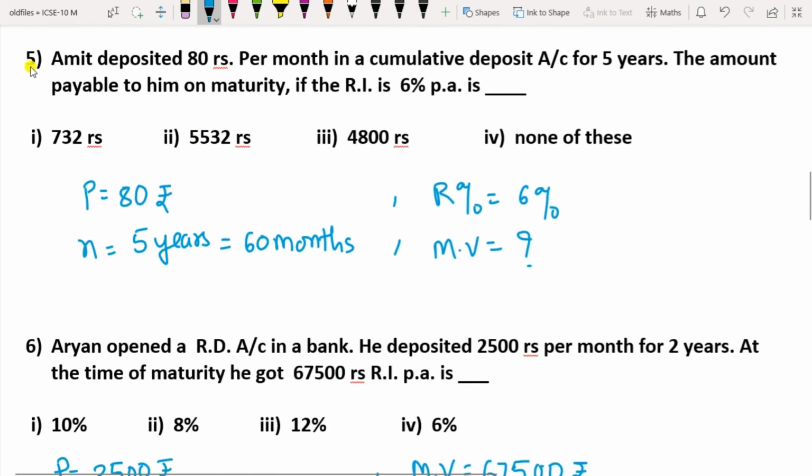Question 5 is: Amit deposited 80 rupees per month in a cumulative deposit account for 5 years. The amount payable to him on maturity if the recurring interest is 6% is. So you have to find maturity value. The amount payable means maturity value you have to find. R percent is 6%. N is 5 years, which means 12 times 5 is 60 months, and P is 80 rupees. So find maturity value.